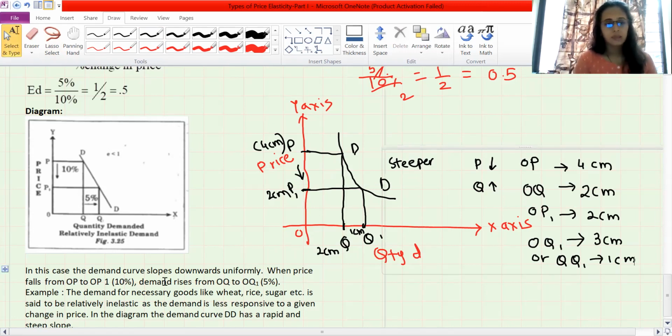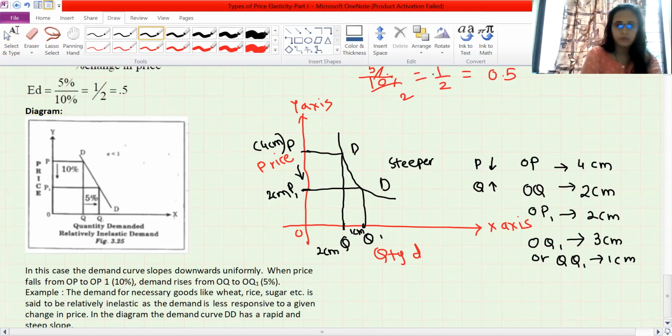See, in this case, the demand curve slopes downward. When price falls from OP to OP1, 10%, demand rises from OQ to OQ1. The demand for necessary goods like wheat, rice, said to be relatively inelastic. Now, where we find this relatively inelastic in case of necessary goods? I have already explained you in the case of salt or life-saving medicine.